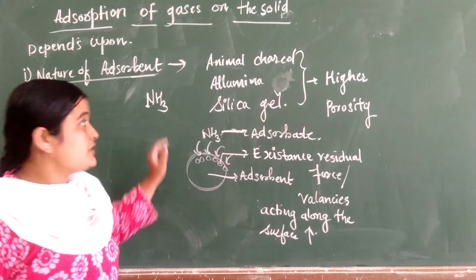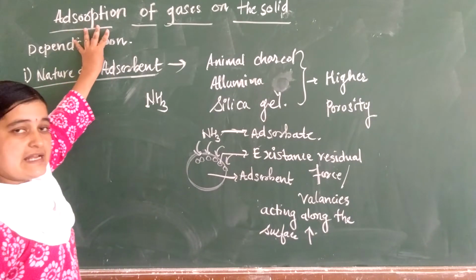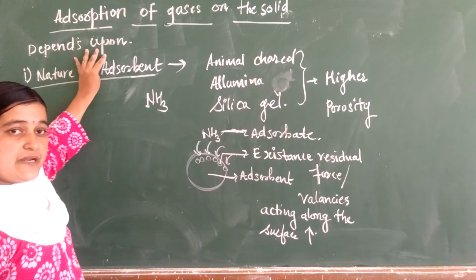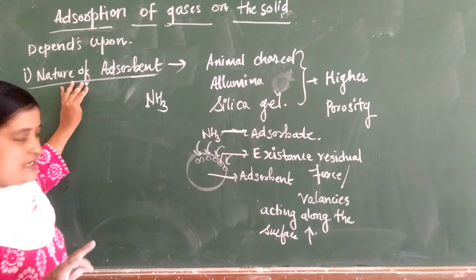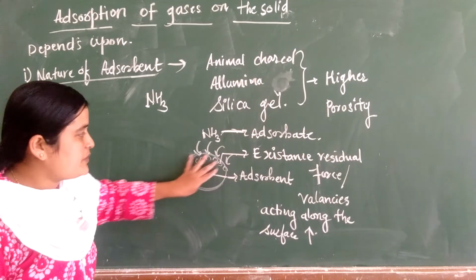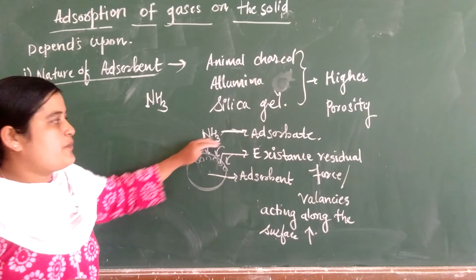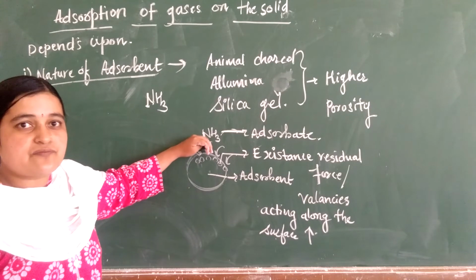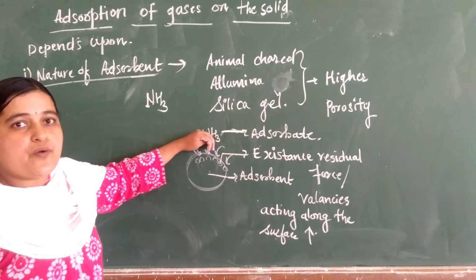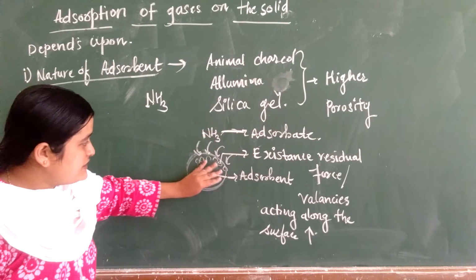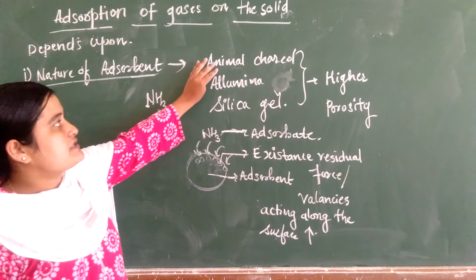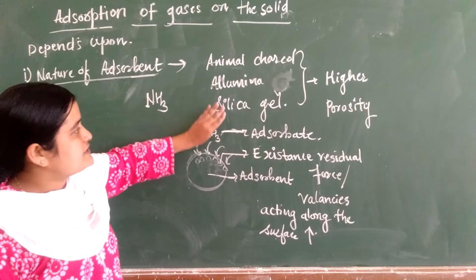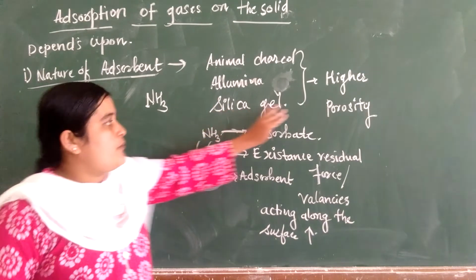What we are dealing with here is adsorption of gases on a solid, which mainly depends upon some factors. The first factor is the nature of adsorbent. The adsorbent is the surface on which the adsorbate accumulates. Good adsorbents like animal charcoal, alumina, and silica gel have a higher degree of porosity.